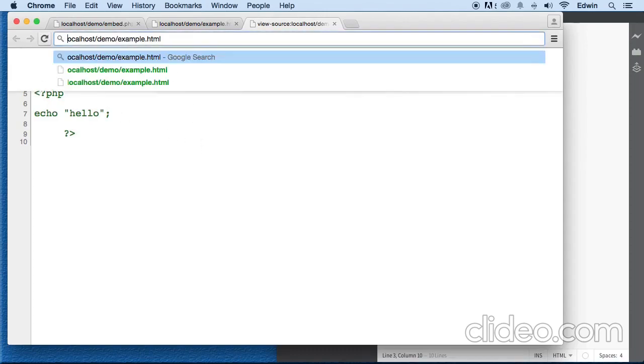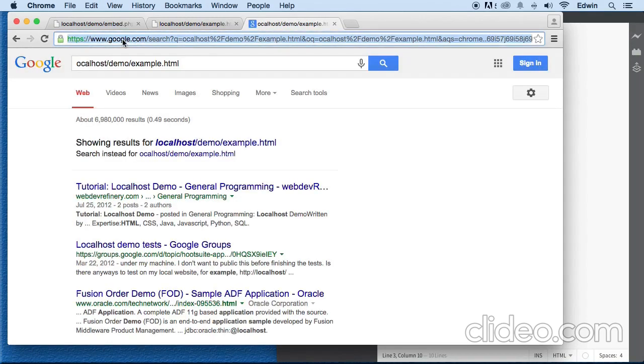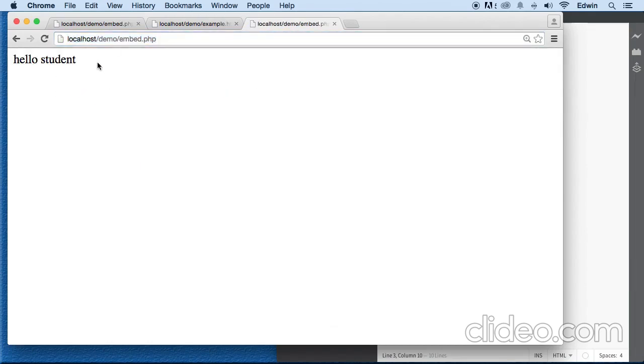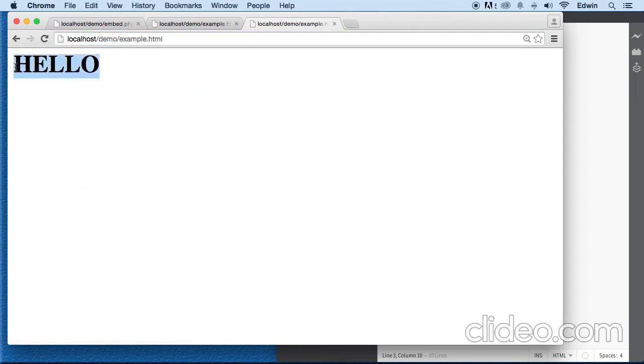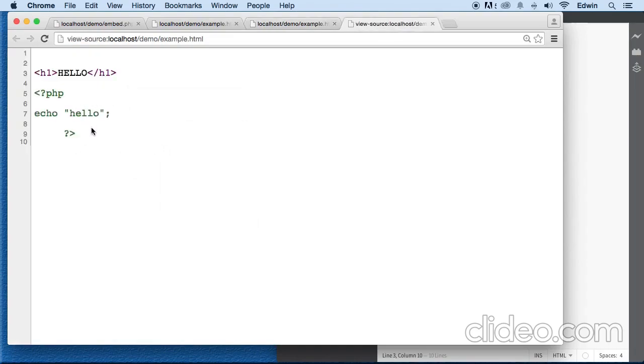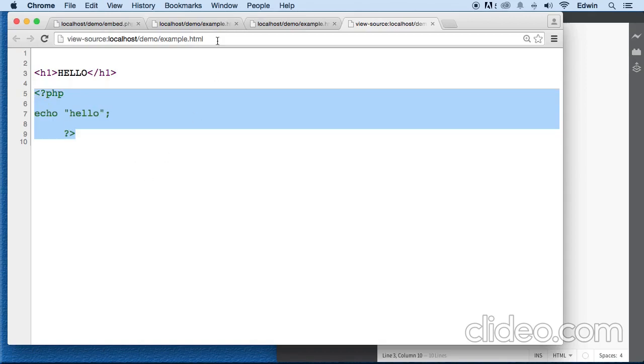Let's take out this view source. Let's go to the demo there and go to the example.html, and we can see the h1, but if we right click on it and check view source, we can see the PHP is there, but it's not working. So it doesn't work with .html. Make sure you have that .php in there.